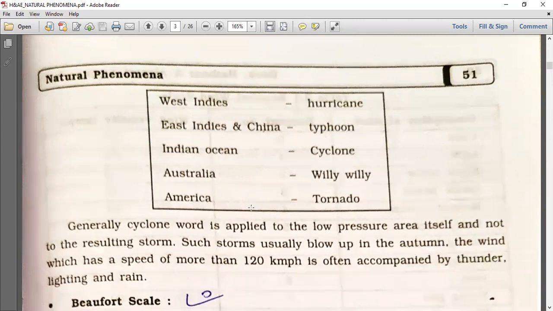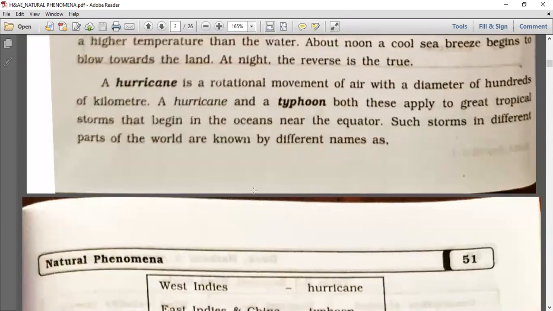A rotational movement of air with a diameter of hundreds of kilometers.